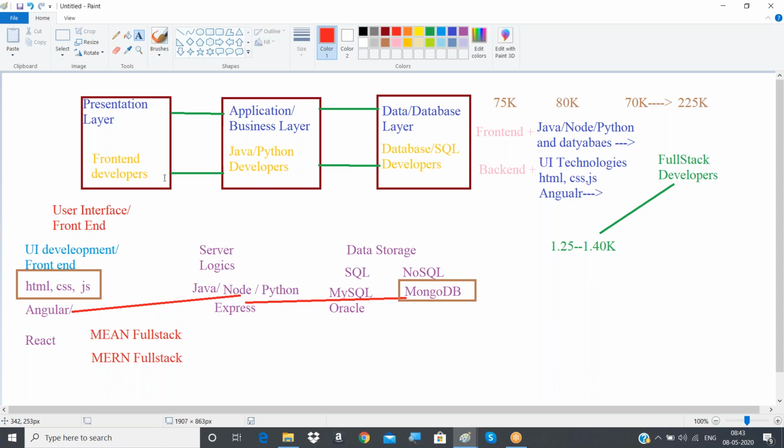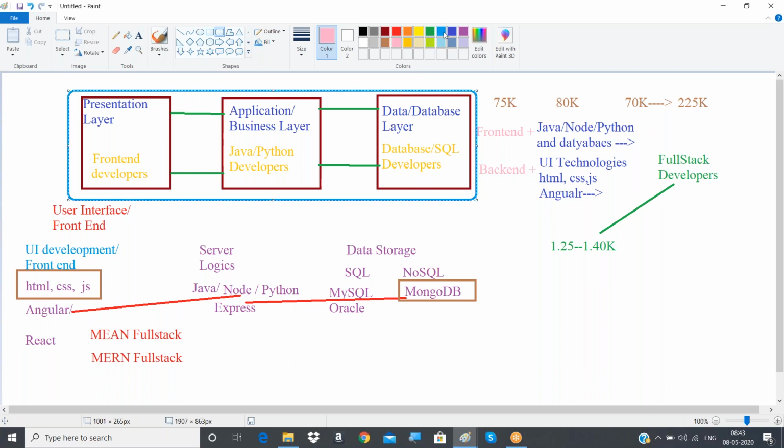Earlier these technologies and categories were separate, but nowadays everything is combined together, and companies are looking for people who have knowledge in all these technologies, not just a single technology. So this is called complete full stack development. For any web-based application you want to develop, a three-tier architecture will be there.